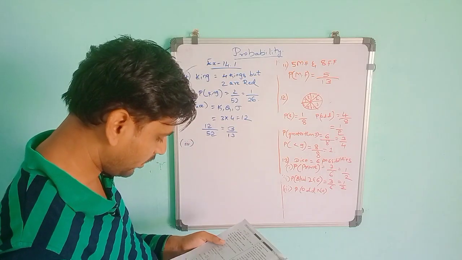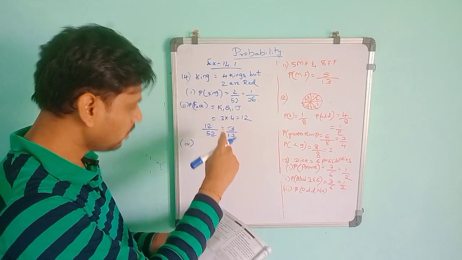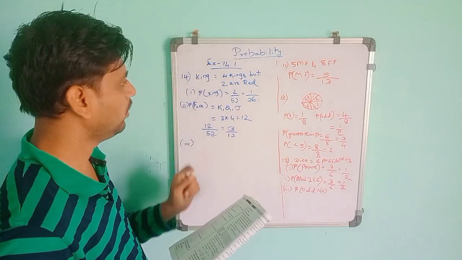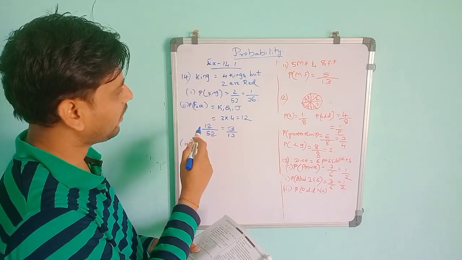Then the third one, a red face card. So face cards K, Q, J are 12, but they told red color here. So in that, 6 will be black and 6 will be red.